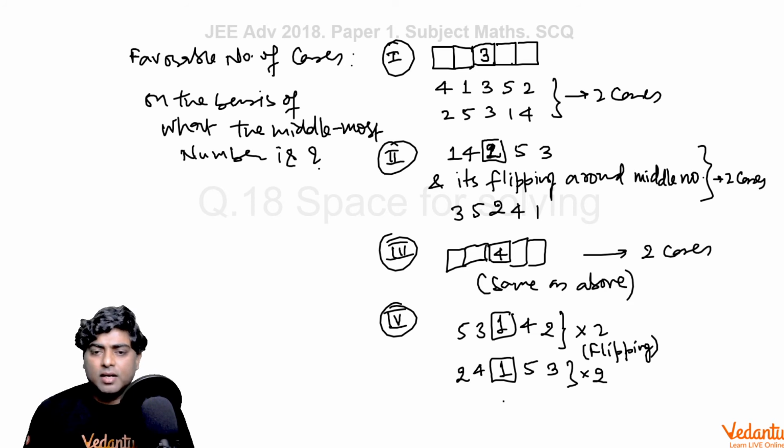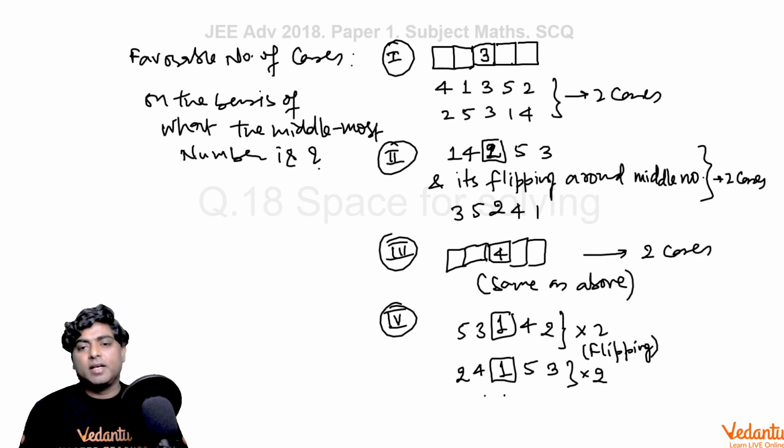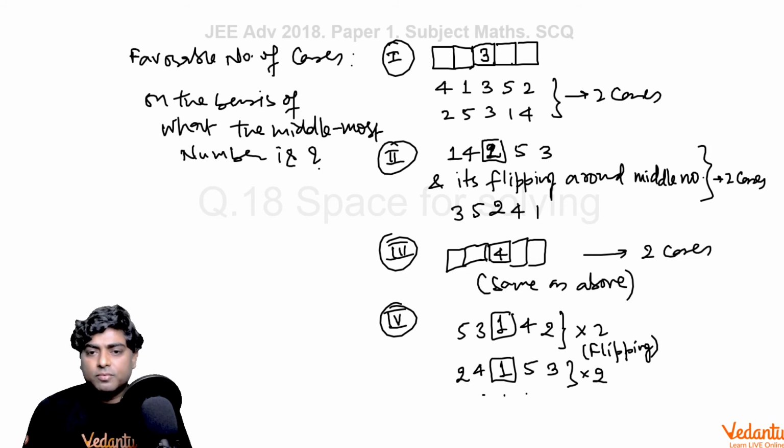And when I write 1 as the middle number with 3 and 5 as neighbors, I am writing 1 here, 3 here and 5 here. Then you will find there is no choice for placing student number 4, because 4 cannot come adjacent to 3 or to 5. So this arrangement is not possible.